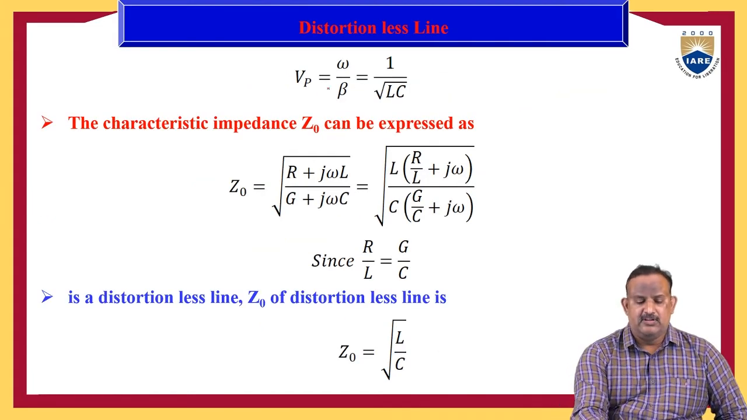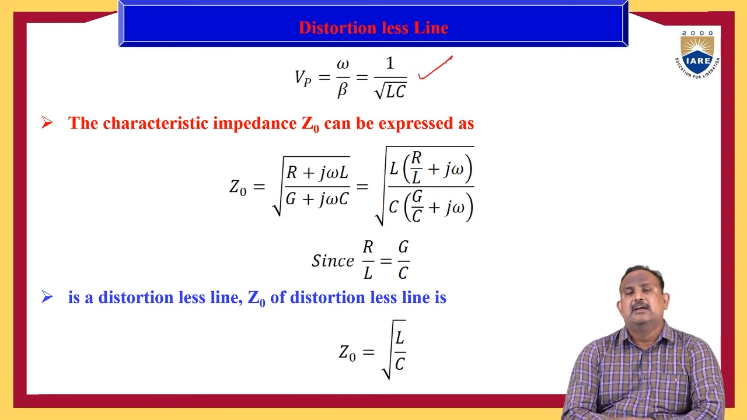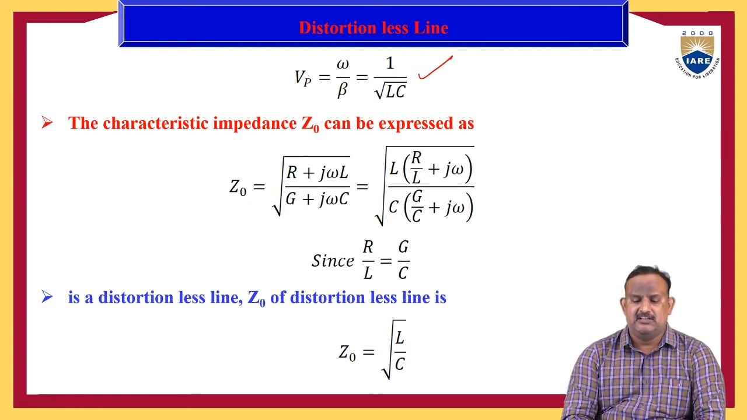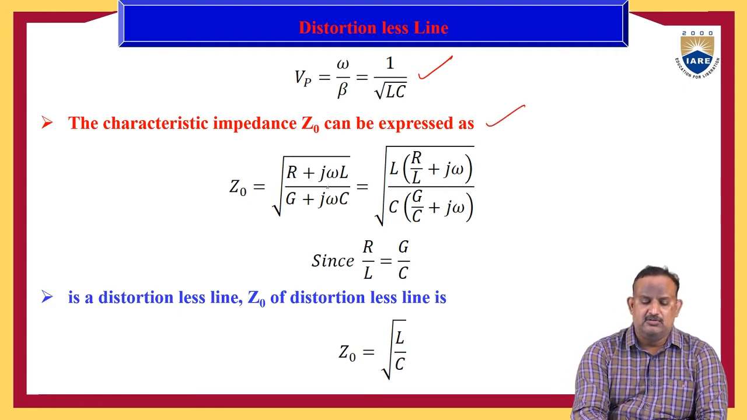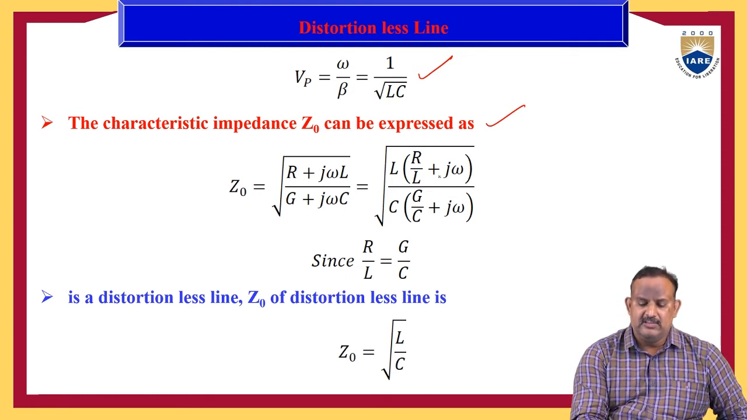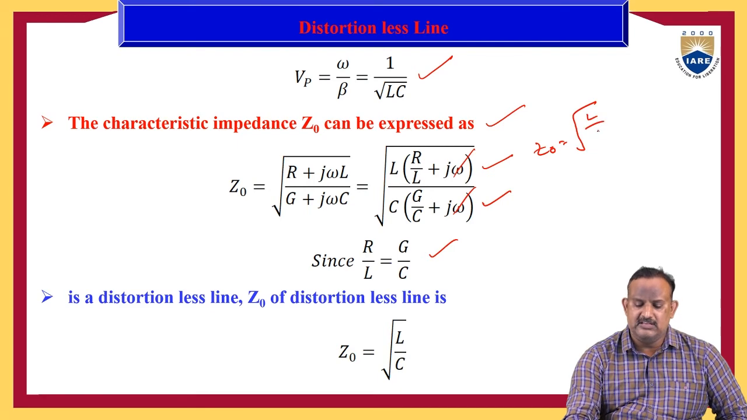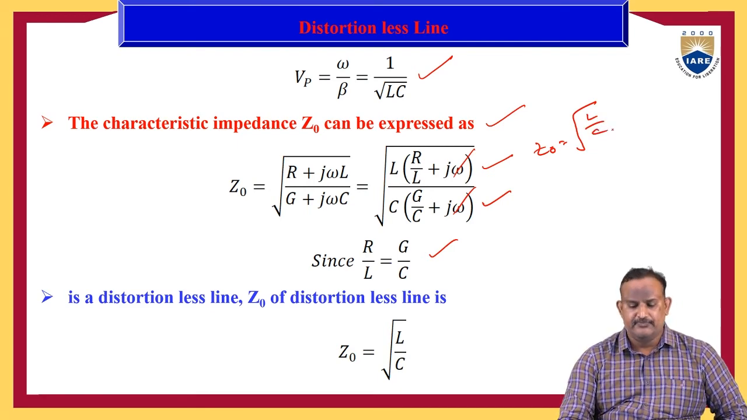And the phase velocity Vp is equal to omega by beta, which is equal to 1 by root LC. And the characteristic impedance Z naught can be expressed as Z naught equal to root of (R plus j omega L) by (G plus j omega C). If you take common L in the numerator, L into (R by L plus j omega), and C in the denominator, C into (G by C plus j omega), and if you assume R by L equal to G by C, these two terms cancel each other. Then we have Z naught equal to root of L by C.